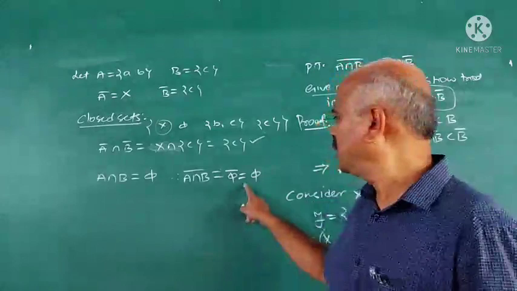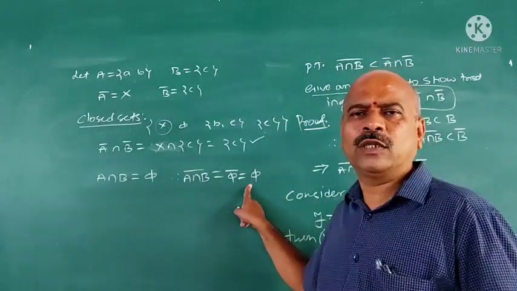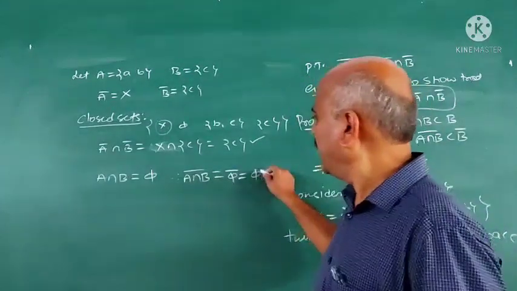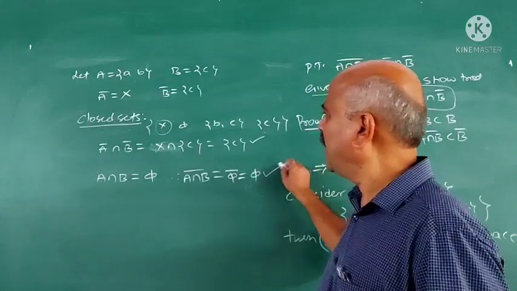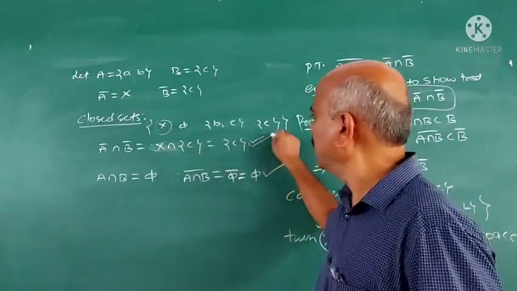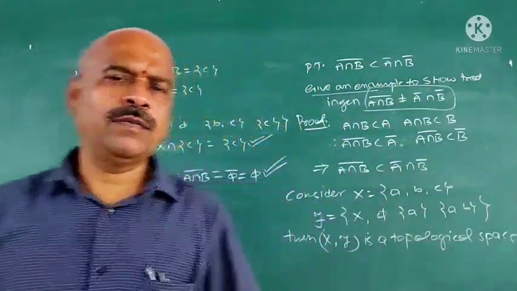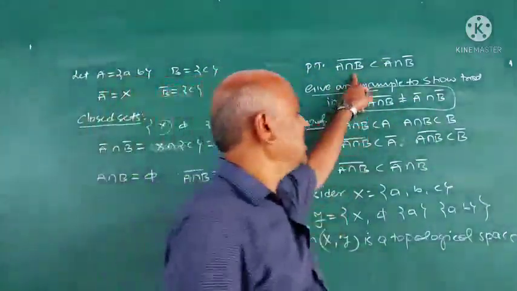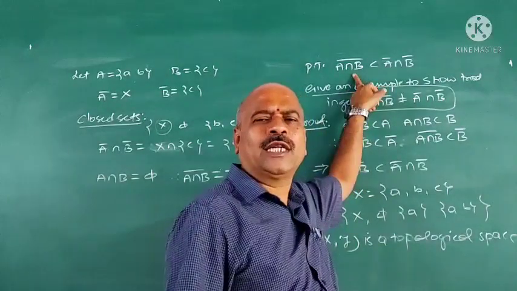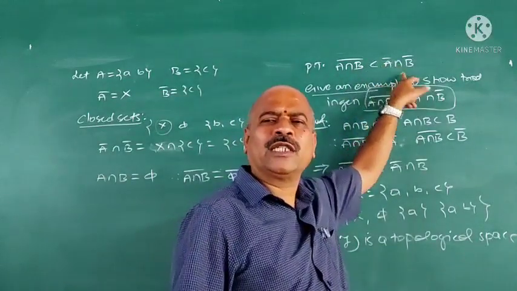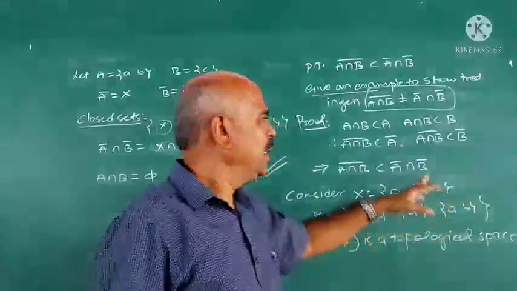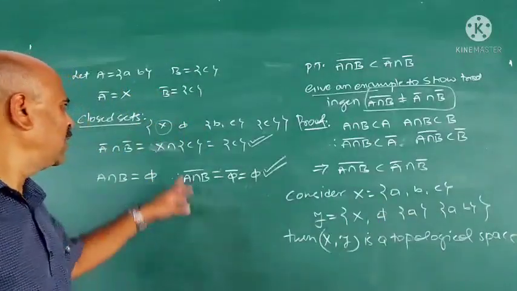Phi closure is phi, X closure is X. Now see here, (A ∩ B) closure is phi, A closure ∩ B closure is {c}. Therefore they are not equal. So (A ∩ B) closure is contained in A closure ∩ B closure, but in general equality doesn't hold. This is the example.